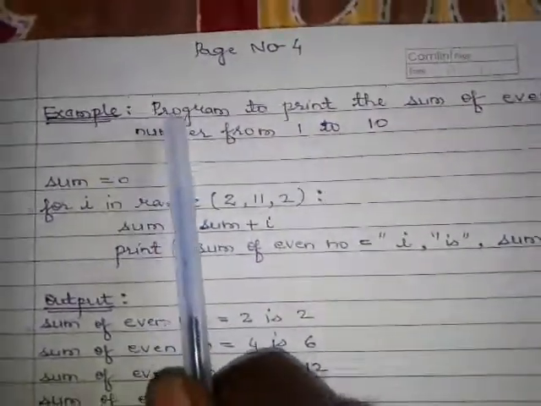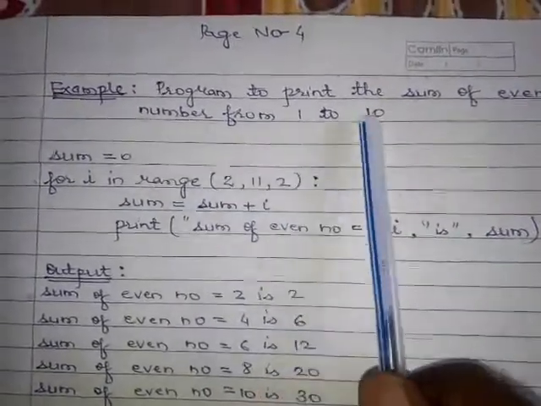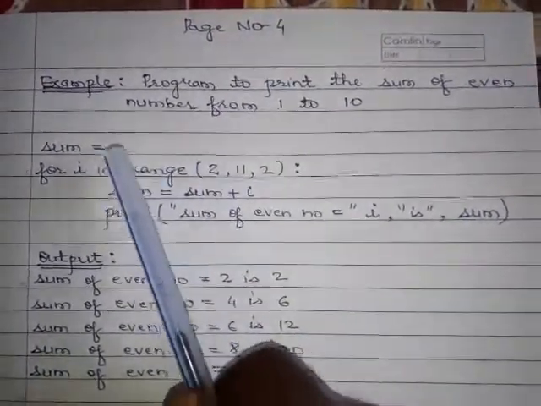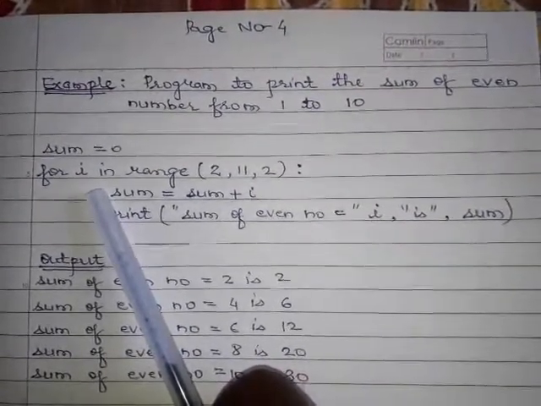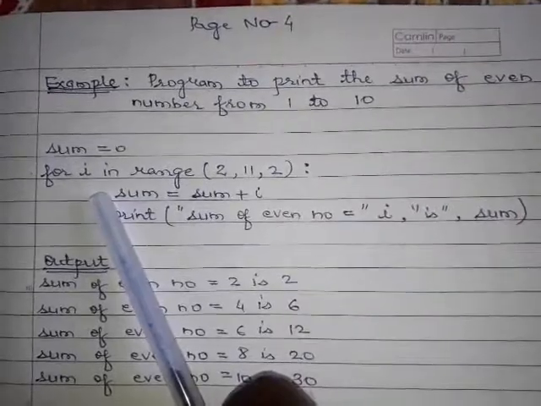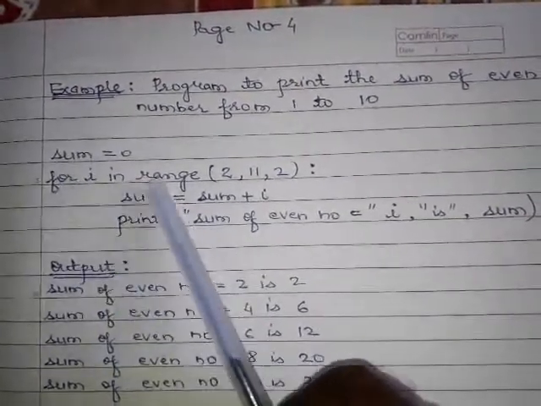Another example: program to print the sum of even numbers from 1 to 10. You want to print the sum of the even numbers, meaning 2 plus 4 plus 6 plus 8 plus 10. So what will you do? This is the logic.